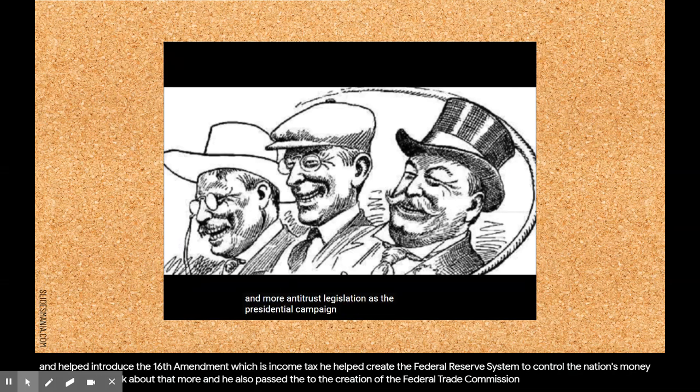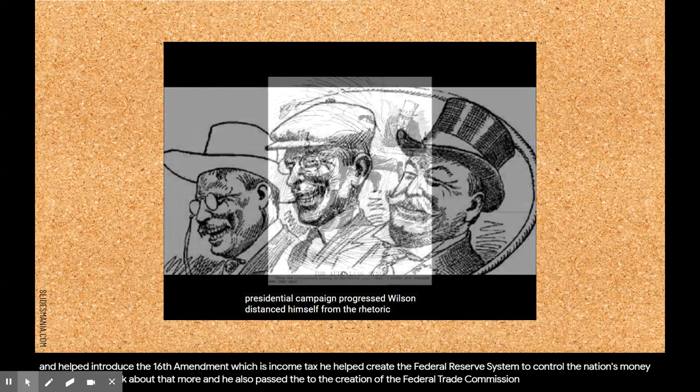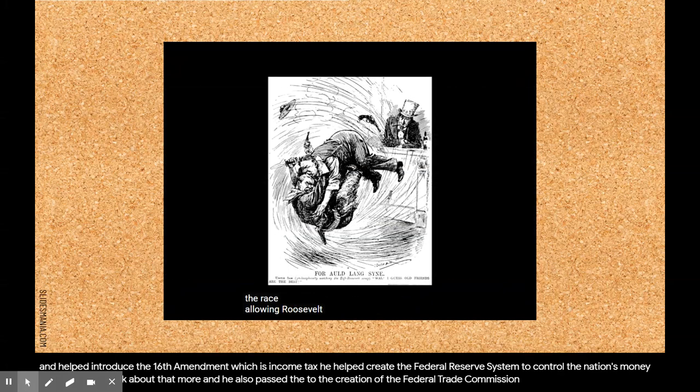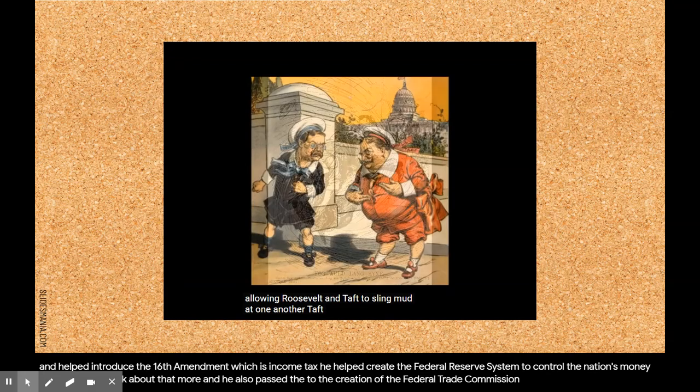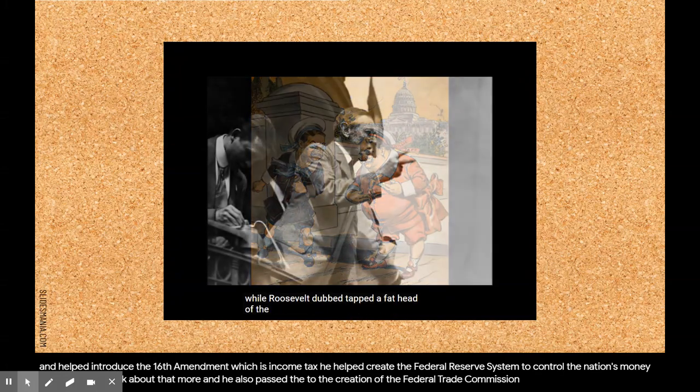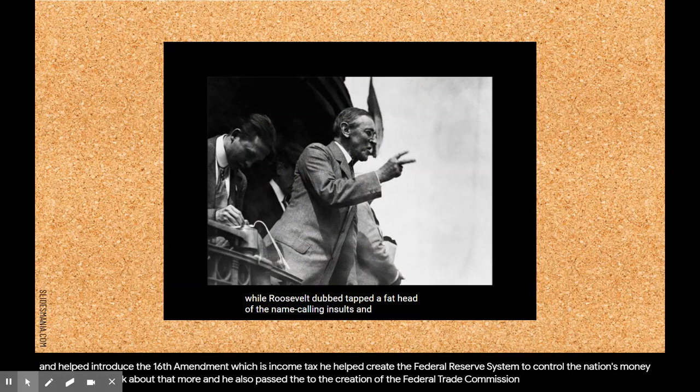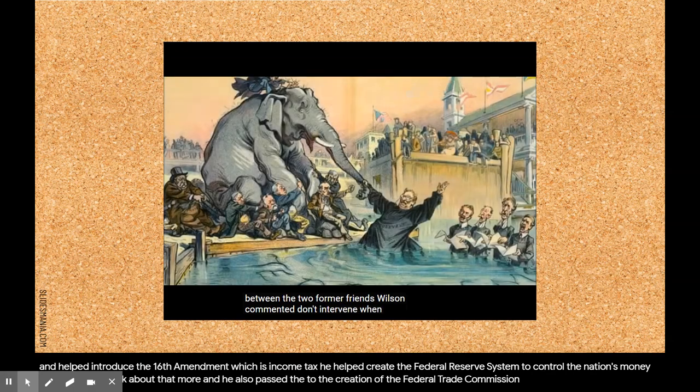As the presidential campaign progressed, Wilson distanced himself from the rhetoric of the race, allowing Roosevelt and Taft to sling mud at one another. Taft criticized Roosevelt for his large ego, while Roosevelt dubbed Taft a fathead. Of the name-calling, insults, and banter between the two former friends, Wilson commented, "Don't intervene when your enemy is destroying himself."